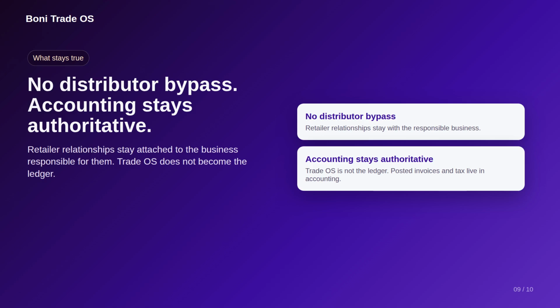Two boundaries stay fixed. There is no distributor bypass. Retailer relationships, prices, stock, and fulfillment stay attached to the legal business responsible for them, and a network view never merges participants into one shared tenant or book. And accounting stays authoritative. TradeOS records operational trade state, while posted invoices, tax, payments, outstanding balances, and accounting corrections remain the accounting system's job. A pilot can start from current CSV or spreadsheet exports. A distributor does not need to replace their ERP on day one.